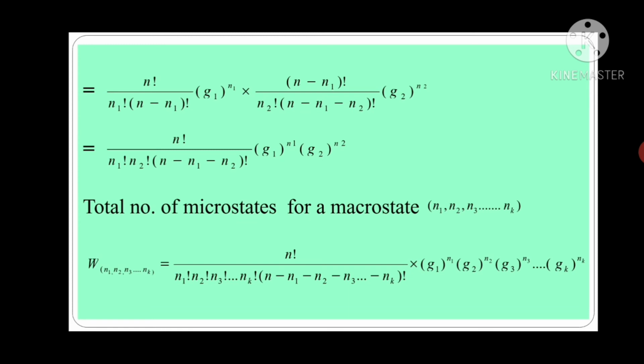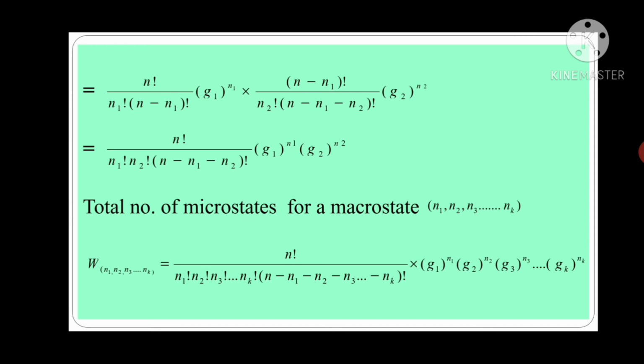We have combined here both the weights of the first compartment and the second compartment. So it is equal to N factorial upon N1 factorial into N2 factorial into N minus N1 minus N2 factorial into G1 raised to N1 into G2 raised to N2.